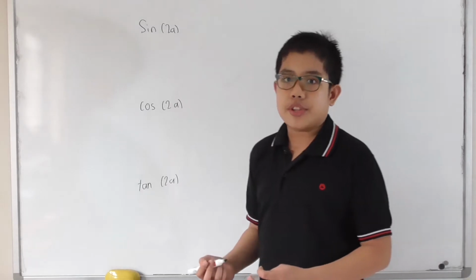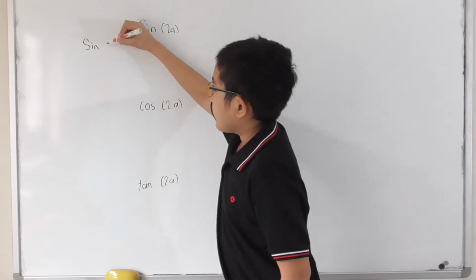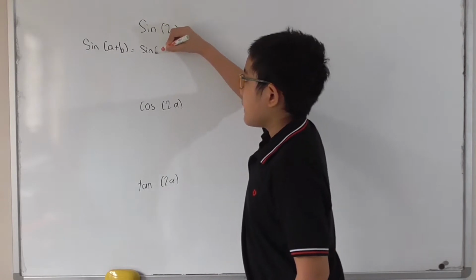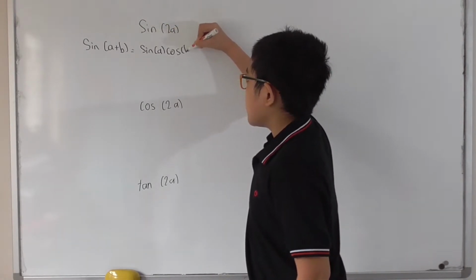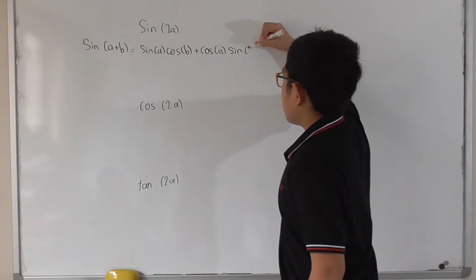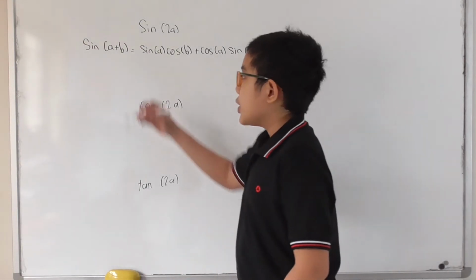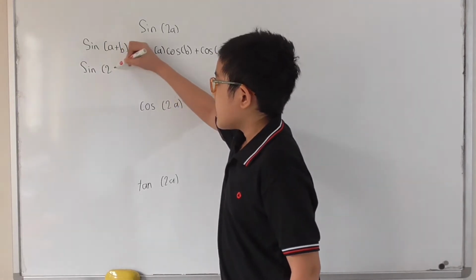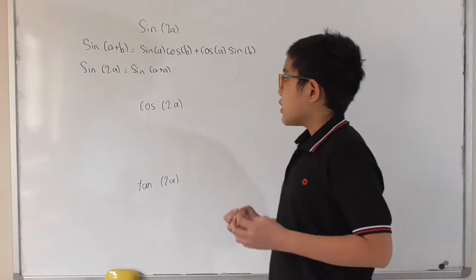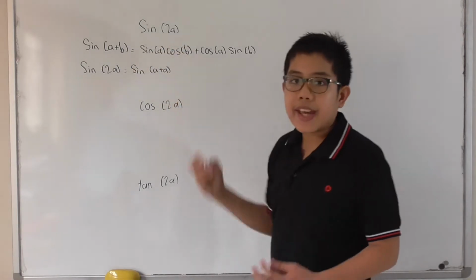Well, let's recall the sum and difference identities for sine. We know that sine of a plus b is equal to sine of a times cosine of b plus cosine of a times sine of b. So, how will this be used to find sine of 2a, you ask? Well, we know that sine of 2a is equal to sine of a plus a. So then, what if we use our sine of a plus b, but we change the b into an a?